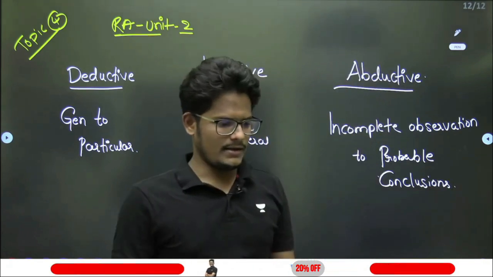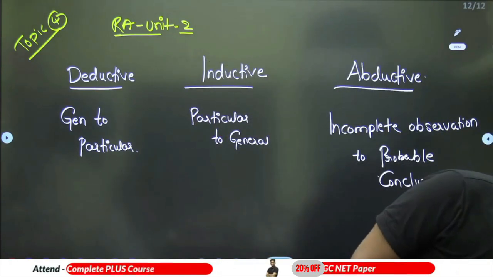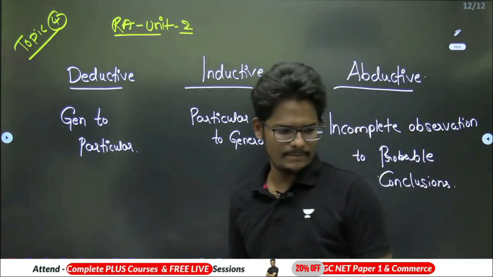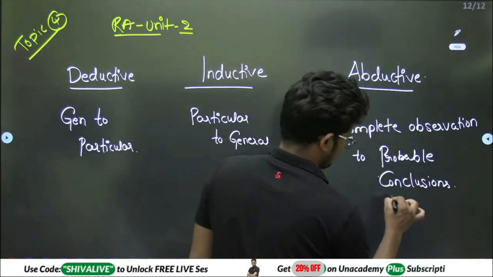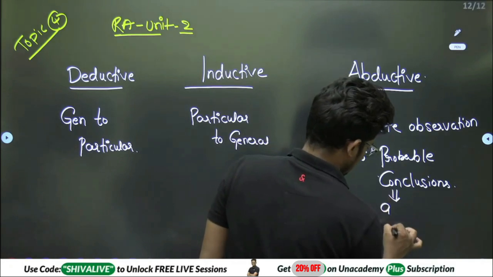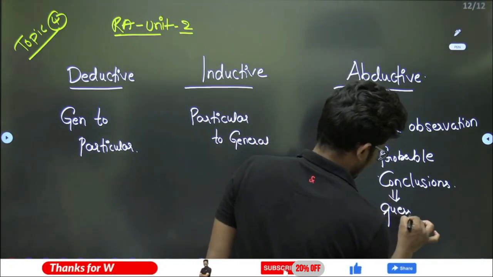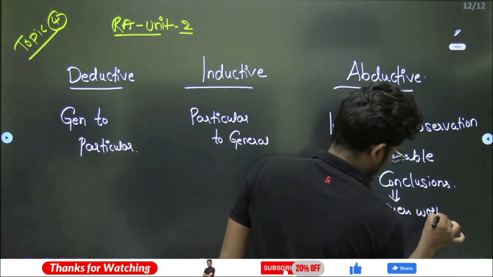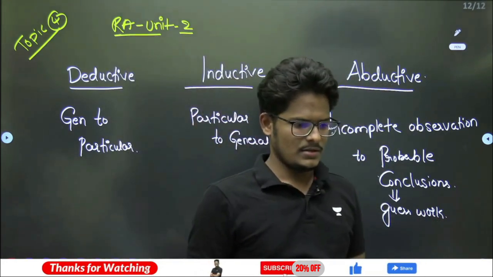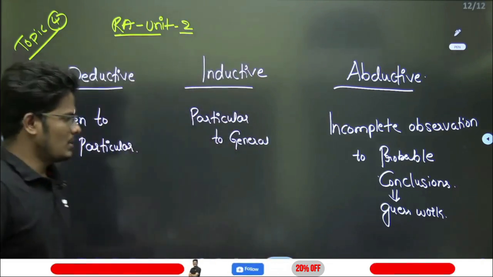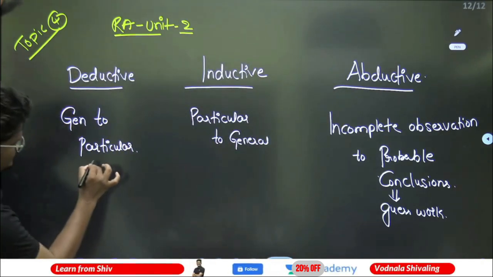Incomplete observation to probable conclusions comes under here. A guesswork, rightly quoted. This is a type of guesswork which you will apply both inductive and deductive in this.